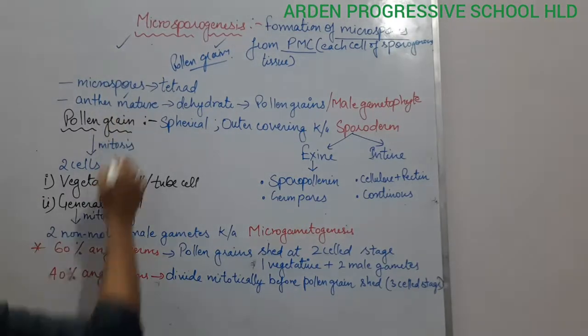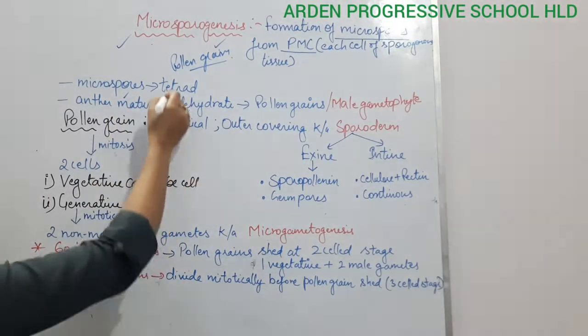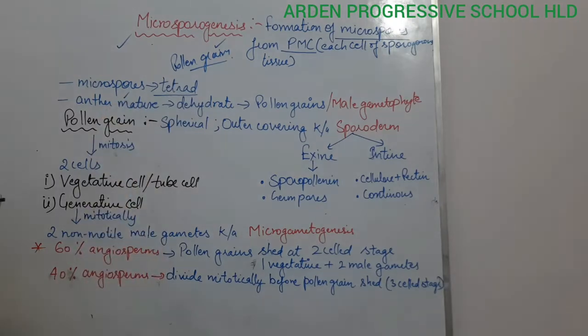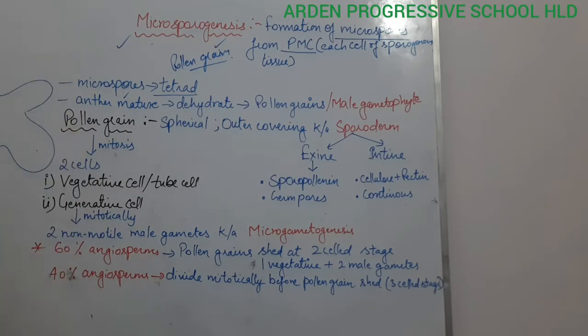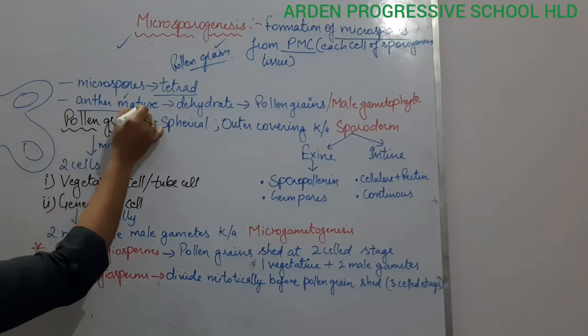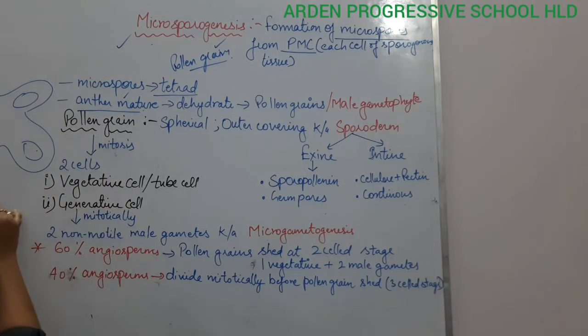And these microspores form the tetrad here, and this happens when the anthers mature. In this diagram, these are the microsporangia, four microsporangia. And what is the structure of the anther? It is a bilobed structure.